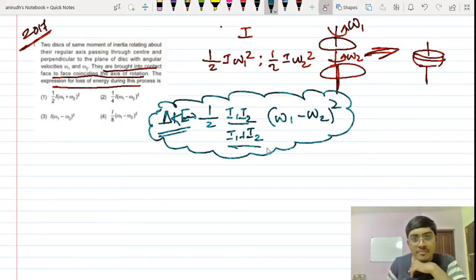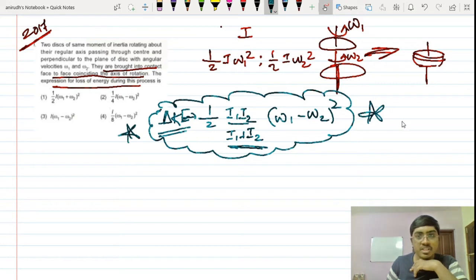Since you are preparing for this year's NEET, it is very important that you remember this equation, because NEET has already asked a question out of that in 2017. If a similar question is asked again, you can directly use this equation. Let me substitute it over here.